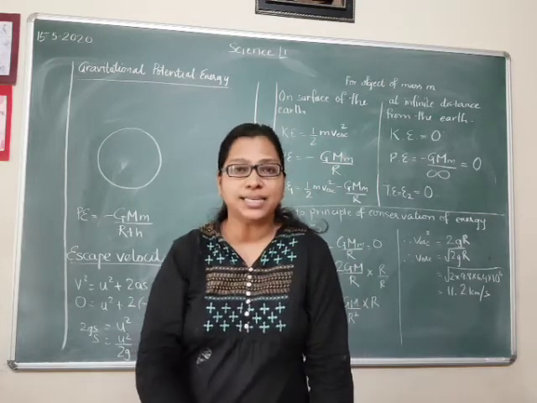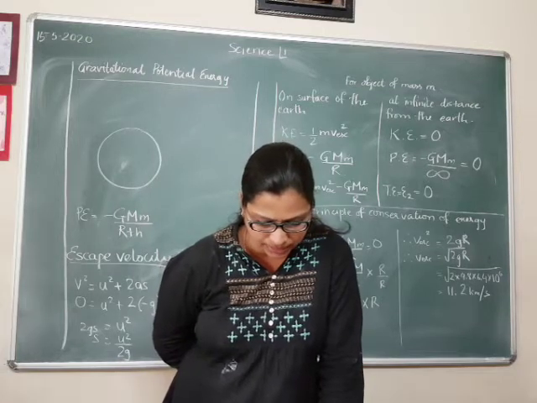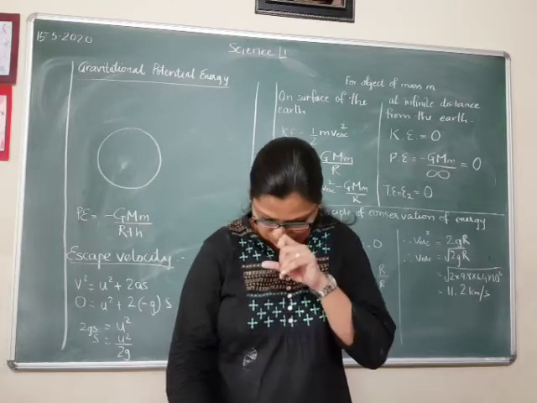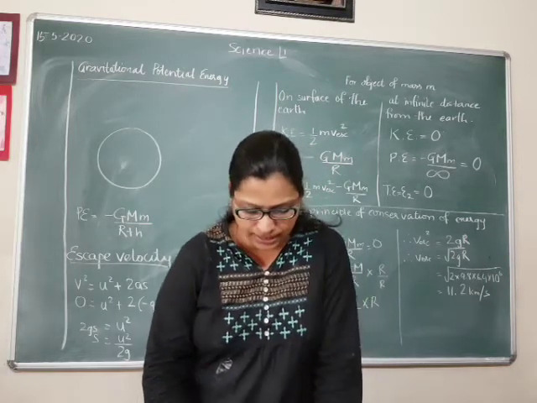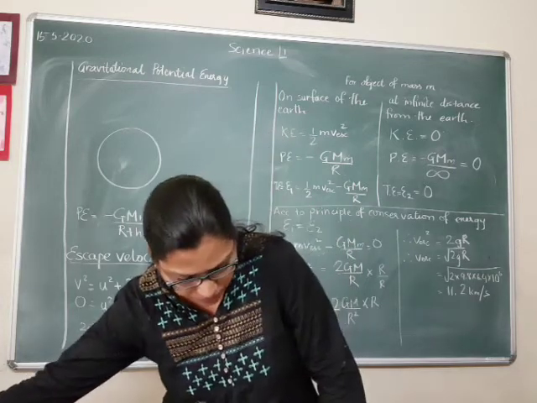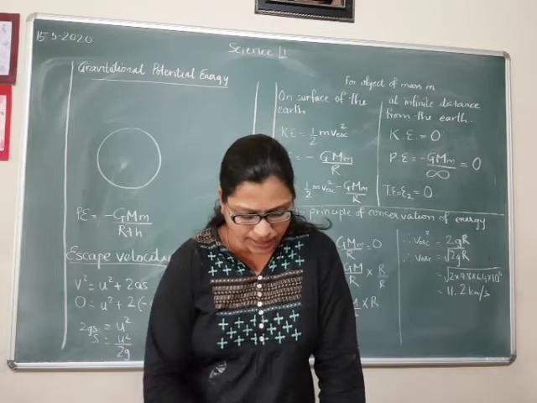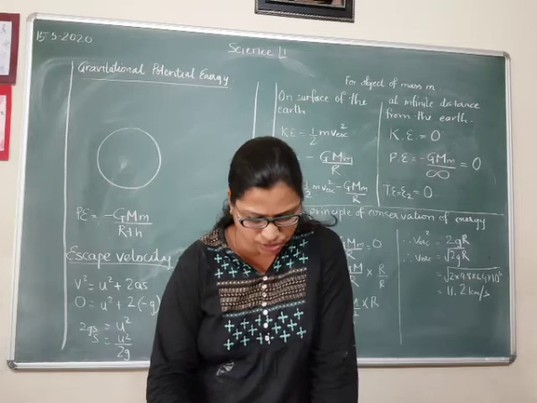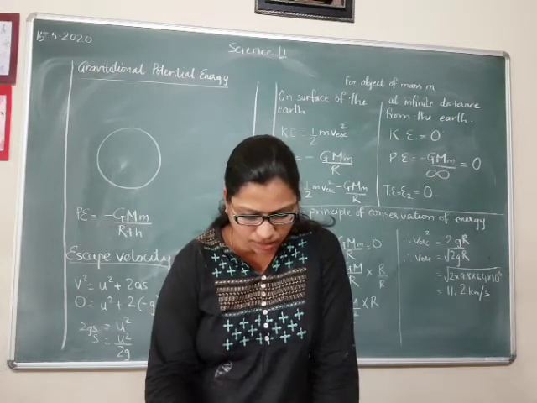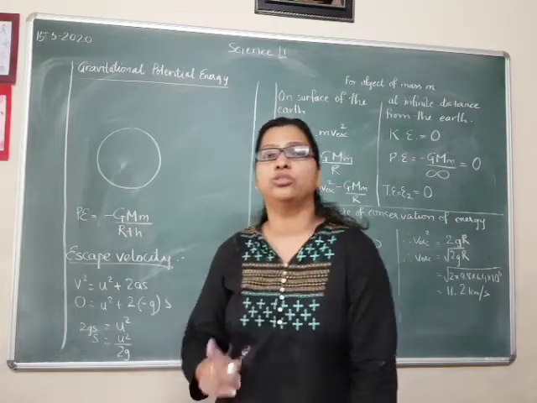So now let's read that part. We have studied potential energy in last standard. The energy stored in an object because of its position or state is called potential energy. This energy is relative and increases as we go to greater heights from the surface of the earth. We had assumed that potential energy of an object of mass m at a height h from the ground is mgh, and on the ground it is 0. When h is small compared to the radius of the earth, we can assume g to be constant and can use the above formula, that is m into g into h.